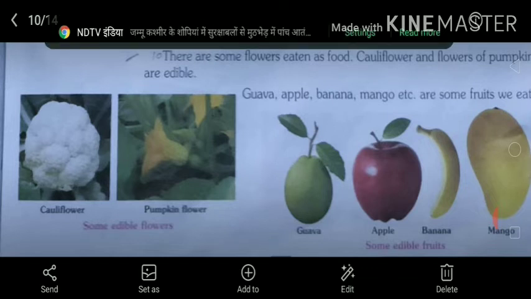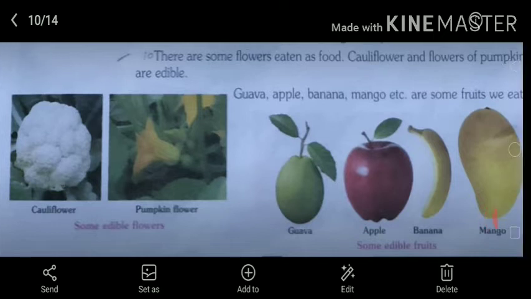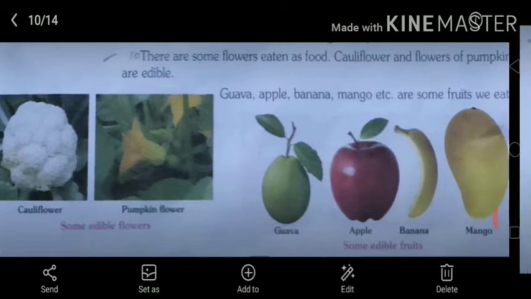Now we eat different fruits also. Guava, apple, banana, mango, etc. are some fruits we eat. Fruits are very important for our health and every day we have to eat fruit.